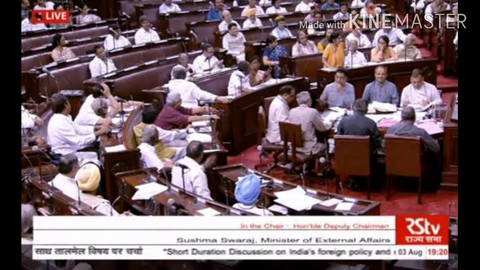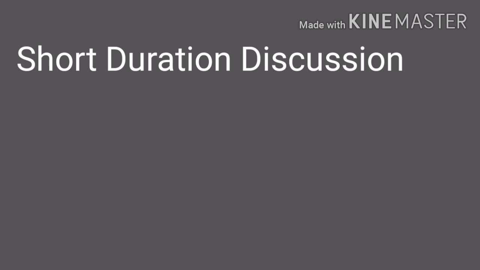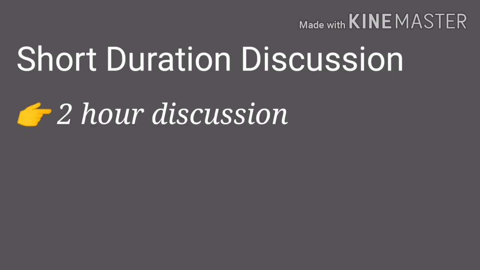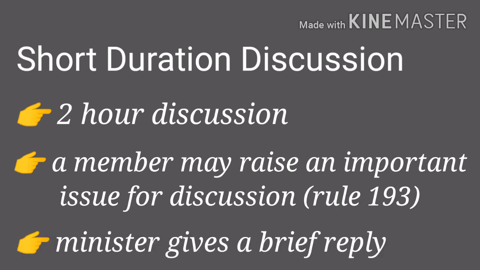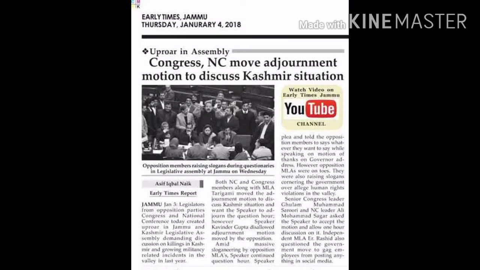The next device is the short duration discussion. It is also known as the 2 hour discussion, as the time allotted for such discussion should not exceed 2 hours. Under Rule 193, a member is allowed to raise an important issue through discussion. At the end of the discussion, the minister concerned gives a brief reply. The next one is the adjournment motion.